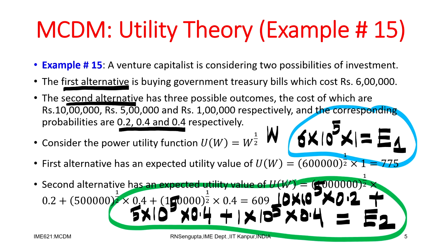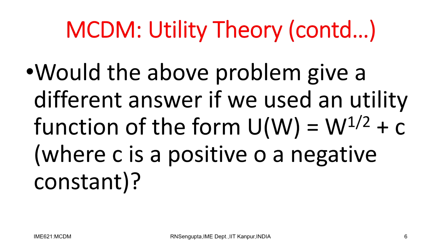and at the end of the day you basically compare these values E1 with respect to E2, which one is more, and you take the decision accordingly. So, obviously, the utility function changing may give you different values of expected value, and you can find out the ranks accordingly. A simple question is, would the above problem give a different answer if we use a utility function of the form w to the power half plus c? So, this is a constant.